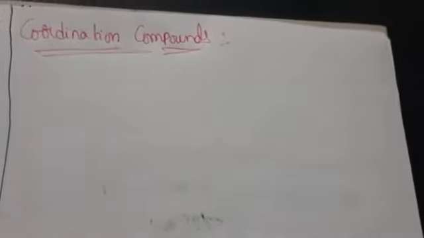In the name itself we are saying coordination. Coordination means there should be some understanding between two atoms or two ligands. For example, if you take two persons, and one is speaking about one matter while the other is speaking about another matter, there is no coordination.